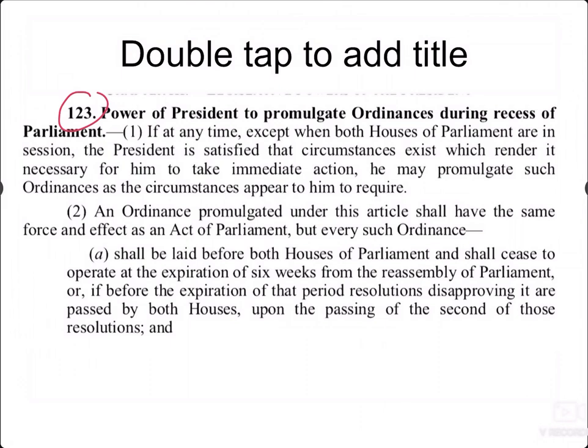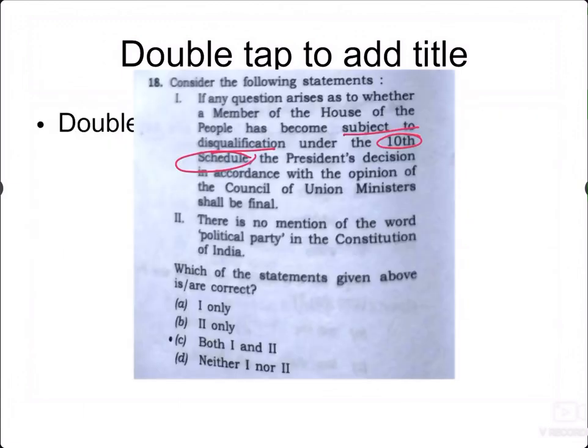Okay, next, 18th question: consider the following statements. If any question arises as to whether a member of the House of the People has become subject to disqualification under the 10th Schedule. What is this 10th Schedule? It is nothing but the anti-defection law. That is, if a person changes his party, he is going to lose his seat. But there are certain limitations. But that is given under the 10th Schedule, that is the anti-defection law.